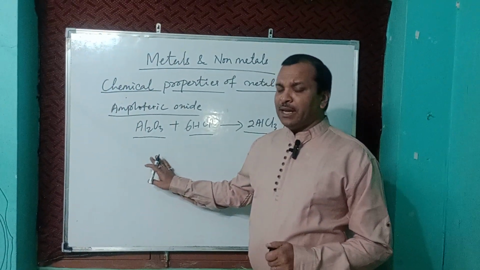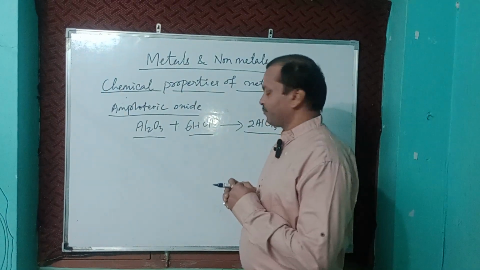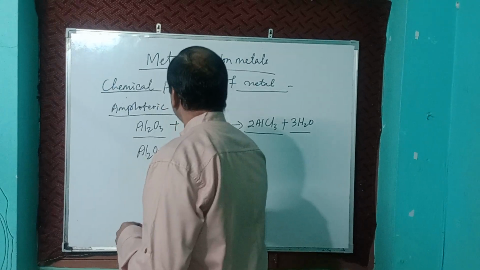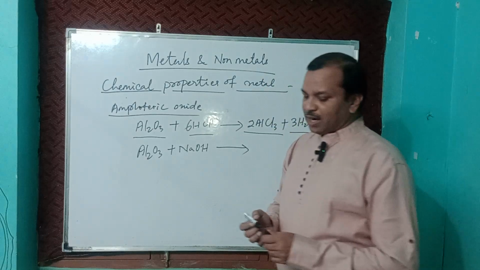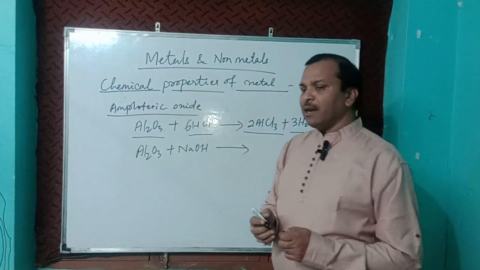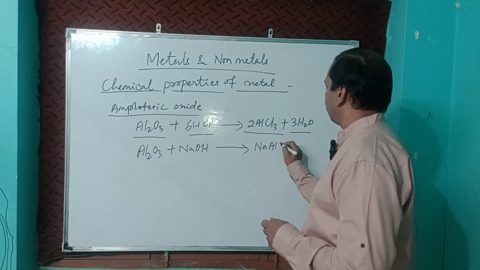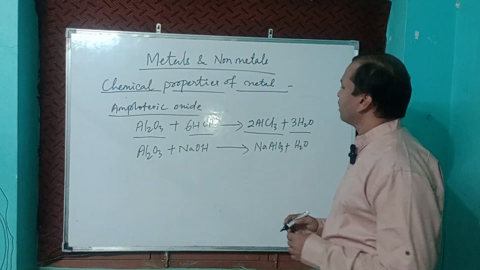Then Al2O3, when reacting with sodium hydroxide, gives NaAlO3 plus water.